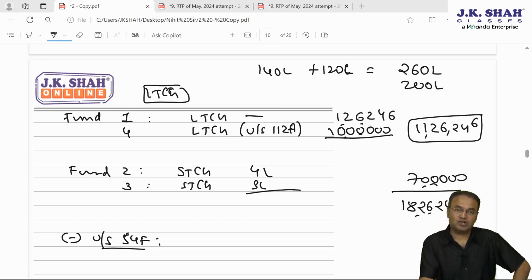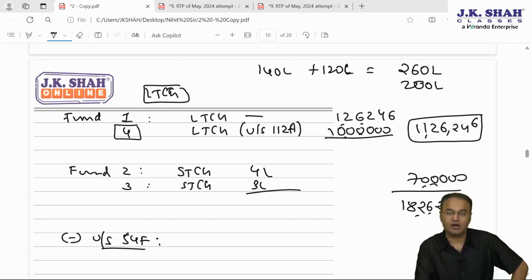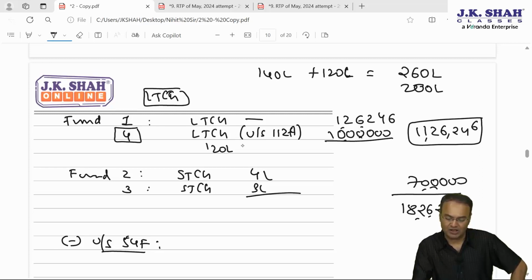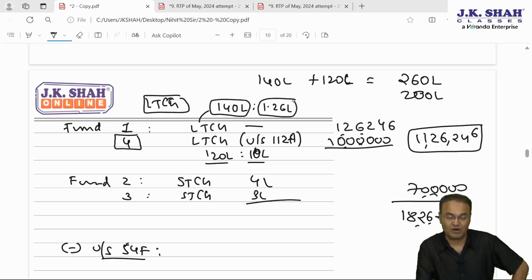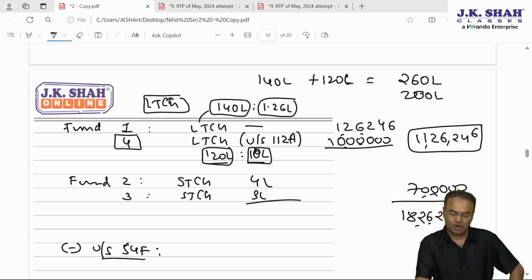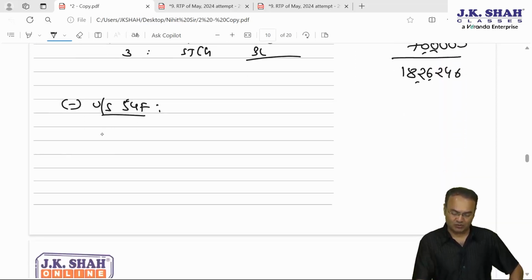However, which one is better to claim exemption on first? Exemption cannot be claimed on both the capital gains. It is advisable to claim exemption on fund number 4 capital gain first, because here the sale consideration is 120 lakh and the capital gain is 10 lakh. By investing 120 lakh, you get exemption of 10 lakh. But as far as fund 1 is concerned, the sale consideration is 140 lakh and the capital gain is hardly 1,26,000. By investing 140 lakh, you get exemption of 1.26 lakhs, and for fund number 4, by investing 120 lakh, you get exemption of 10 lakh. So it is advisable to claim exemption with regards to fund number 4.